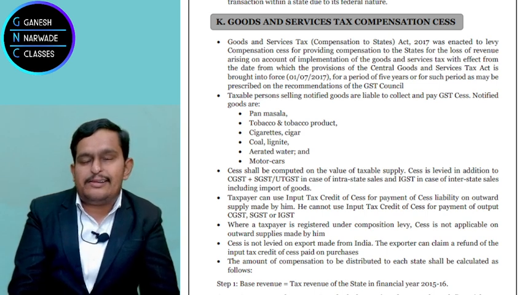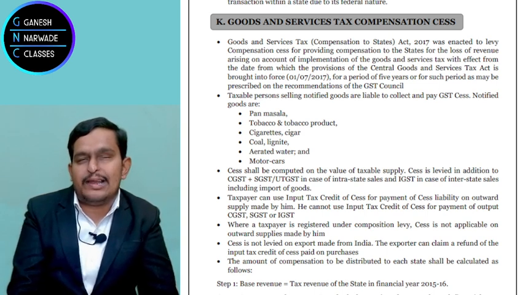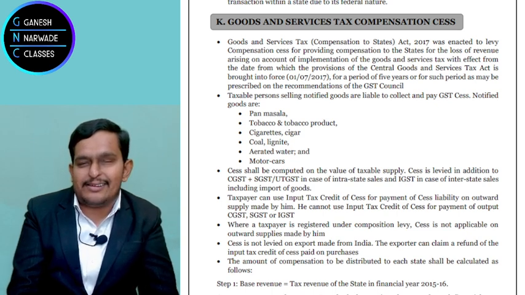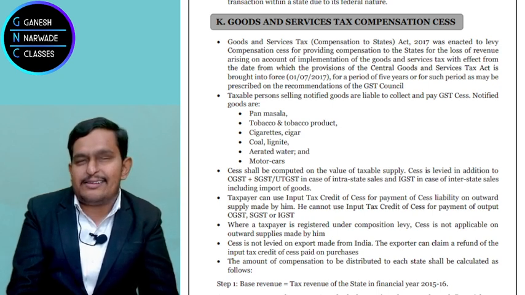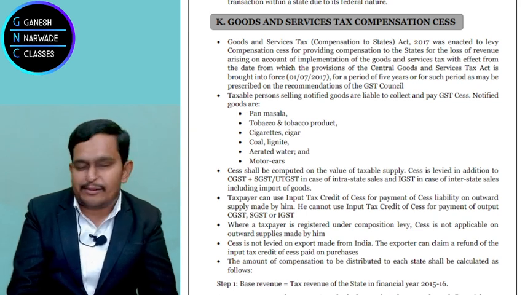Now, on what will GST compensation cess be levied? When you study cess in income tax, you understand cess is a tax on tax. But here in GST, when you read cess, please note it is not tax on tax.